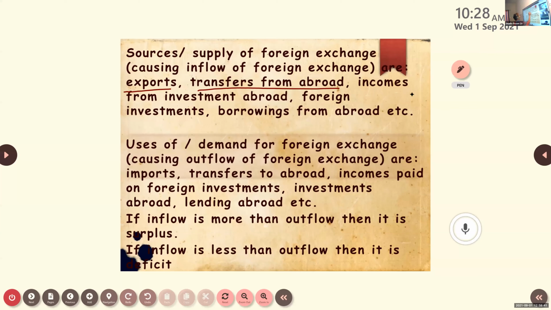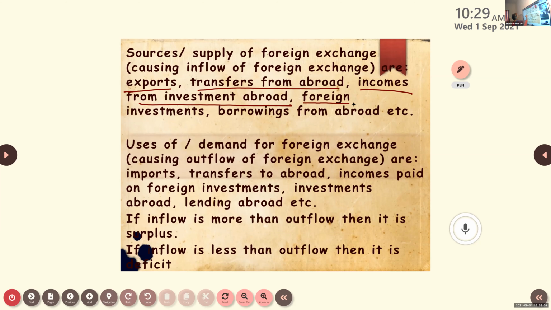Incomes from investment abroad. Income from investment abroad, in the sense our country might have invested money in starting some company or anything like that abroad. From there, you will be getting income. So that will come as a part of source.